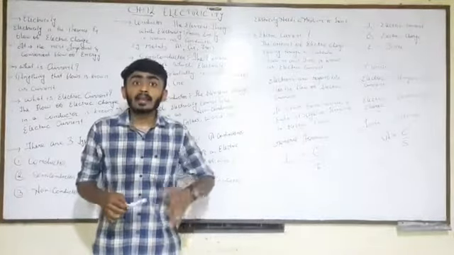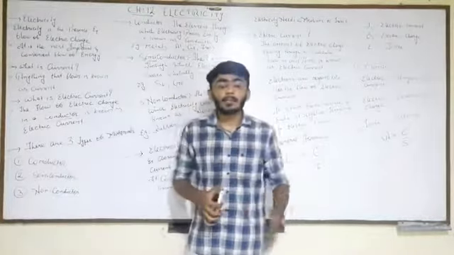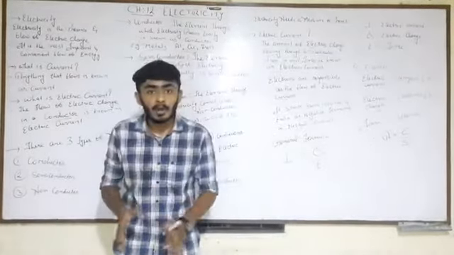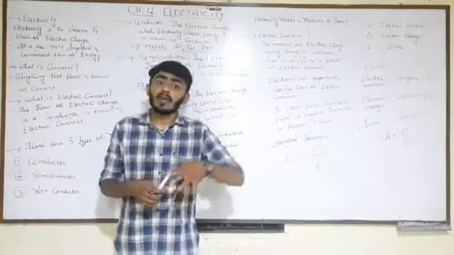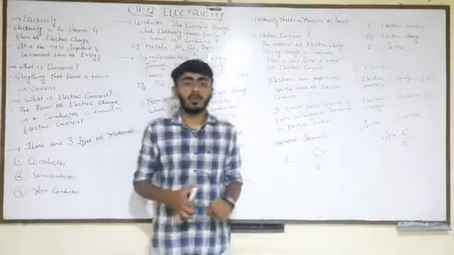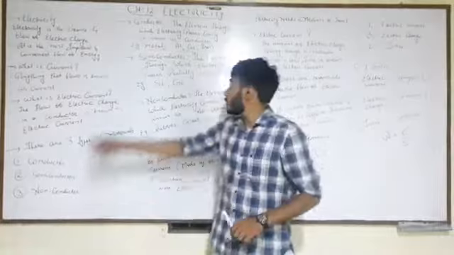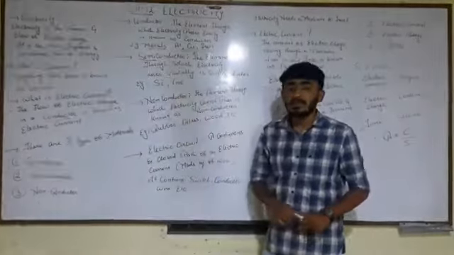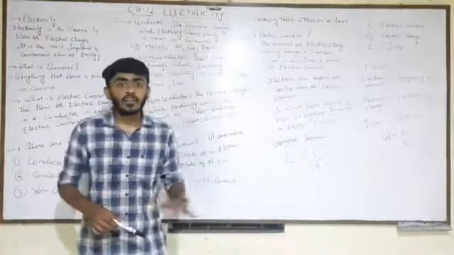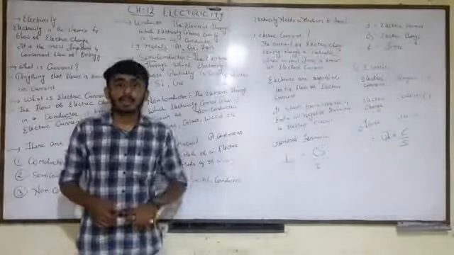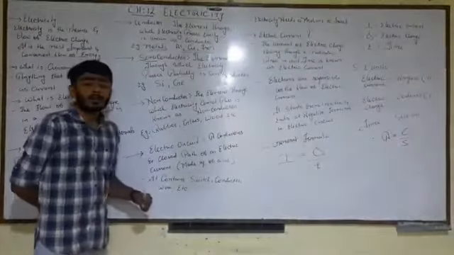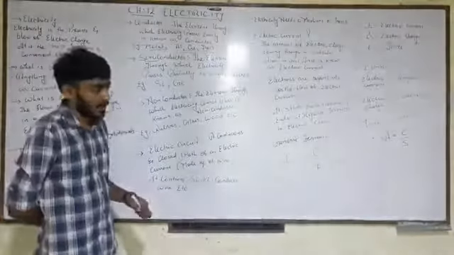That means there is a type of material through which electricity is not passing 100%, but is passing partially. It will be passing at some points and not passing at others. This is also known as a semiconductor. The element through which electricity passes partially is known as a semiconductor.